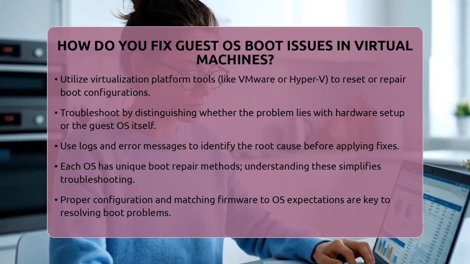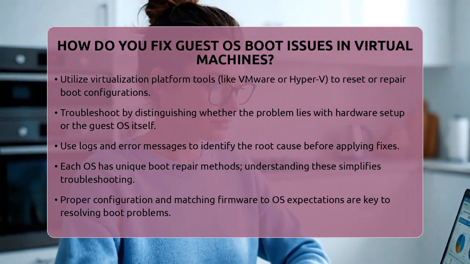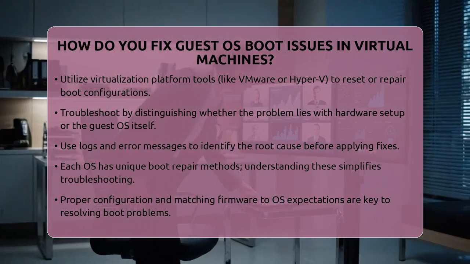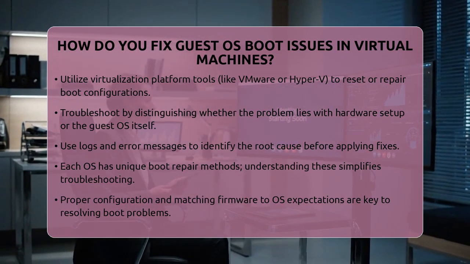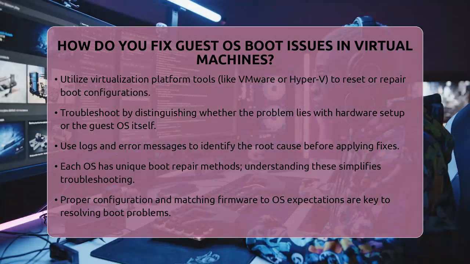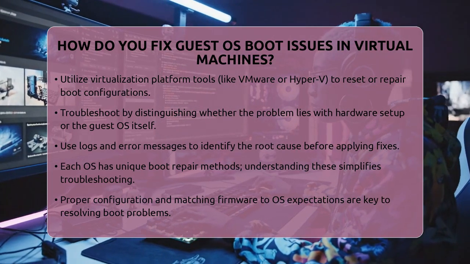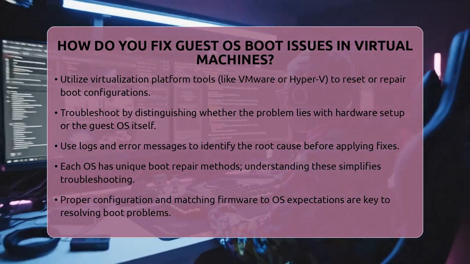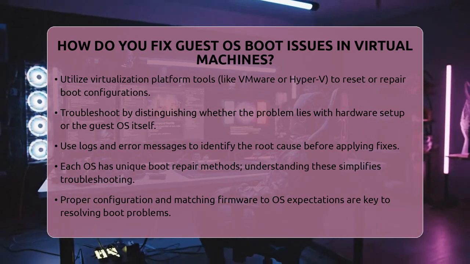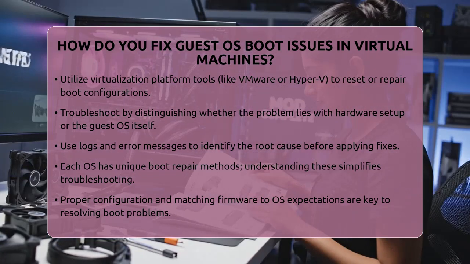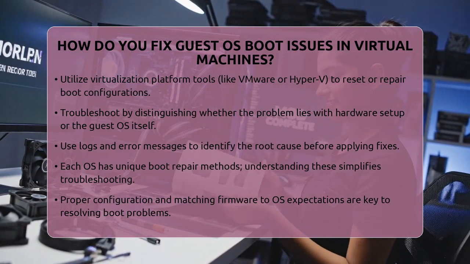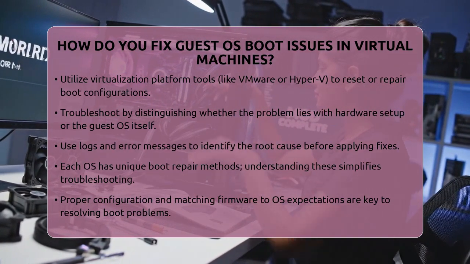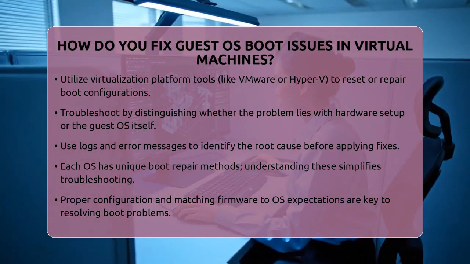To sum up, start by identifying whether the problem is with the virtual hardware or the guest operating system. Use logs and error messages to narrow down the cause. For Windows, check the partition's active status and the boot configuration data. For Linux, verify firmware and secure boot settings. Adjust the virtual machine's configuration to match the OS's expectations. If needed, use recovery media to access repair tools.